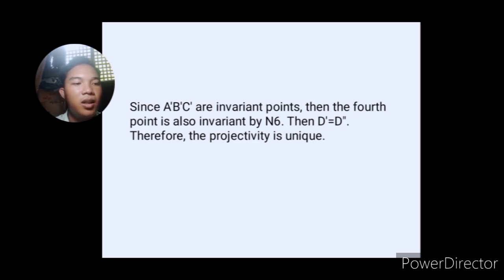Okay, so there are three invariant points. So since A prime, B prime, C prime are invariant points, the fourth point is also invariant by axiom number 6. Okay? So therefore, if the fourth point is invariant, then D prime must be equal to D double prime. So therefore, the projectivity is unique.